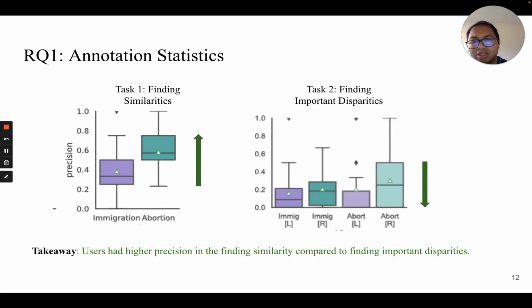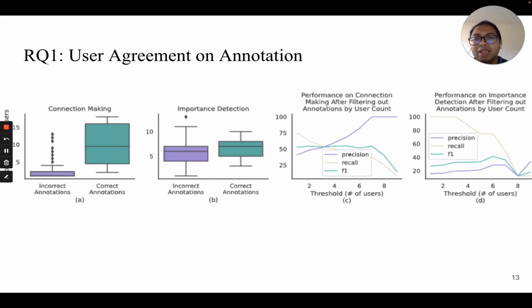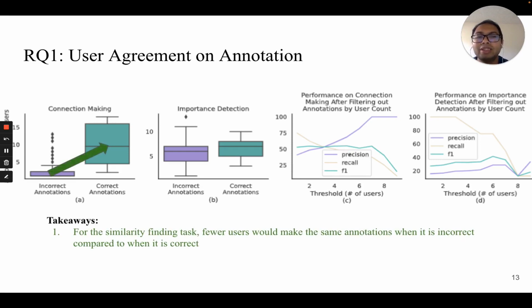statement finding task. Next, we analyzed how many users made each annotation irrespective of whether it was correct or not according to the experts. When we divided into these 2 categories of correct and incorrect, we found that fewer users would make the same annotation when it came to incorrect compared to when it was correct in the similarity finding task.